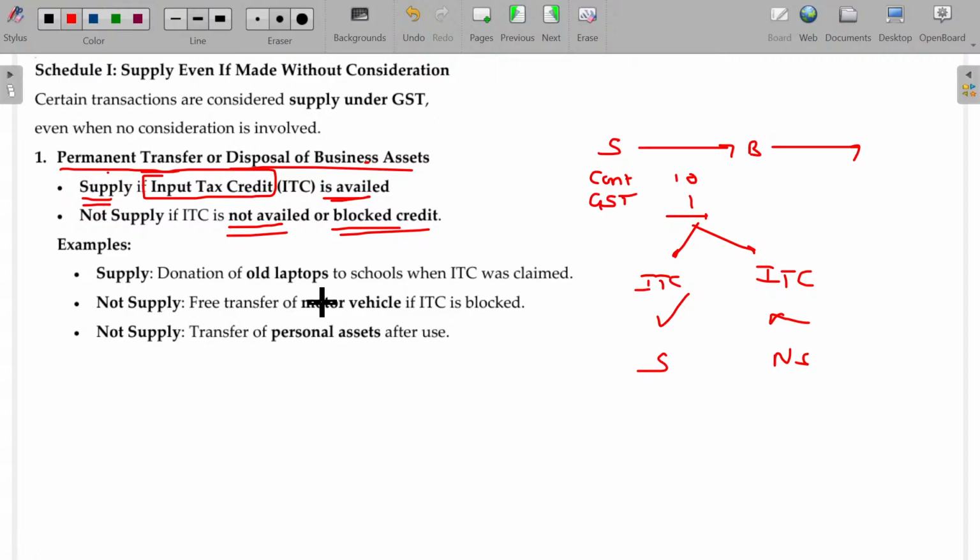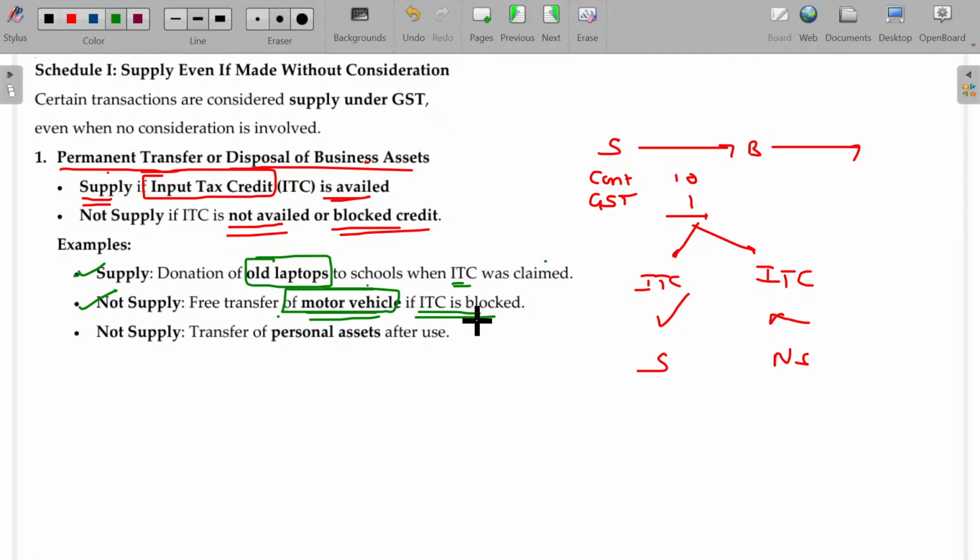Now, some examples. Donation of old laptops to schools, but ITC claimed, then supply. Motor vehicle transfer, not supply, because in case of motor vehicles, ITC is predominantly not allowable.